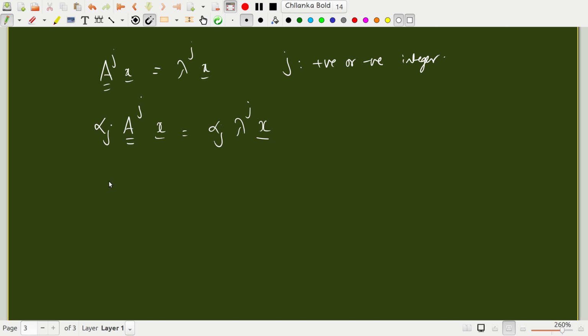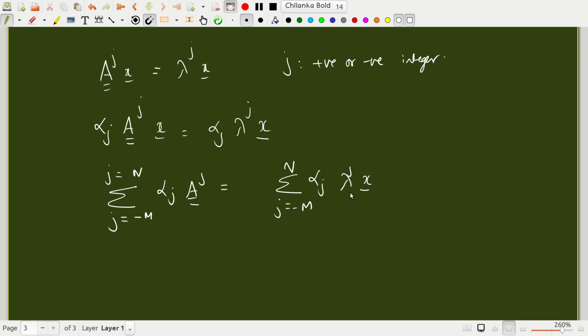I can imagine doing this for different j's and then summing it, with j going from minus m to n: the summation over j from minus m to n of alpha j A to the j x is the summation of alpha j lambda to the power j times x, where m and n are positive integers.